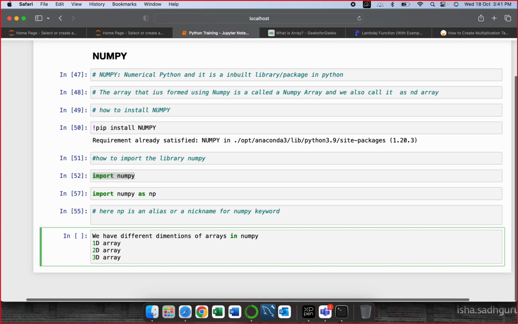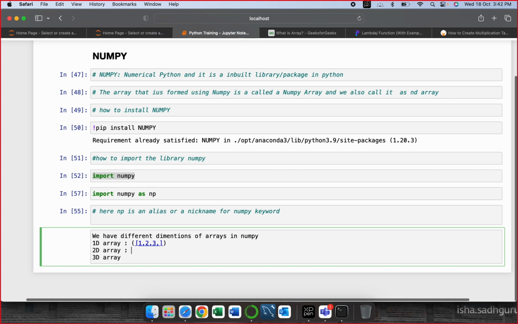Okay. So over here, what is a 1D array? A 1D array looks like a list, but it is actually not a list. You understand my point? How does a 1D array look? It is in parentheses, which are small brackets, and then we have a list kind of bracket, which is a square bracket, and we have 1, 2, 3, 4. So this is a 1D array.